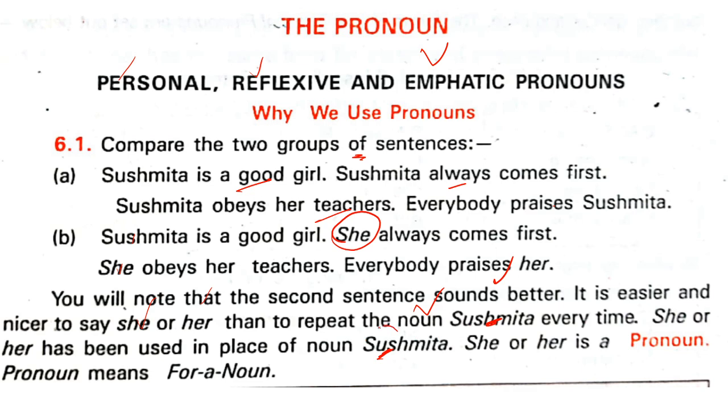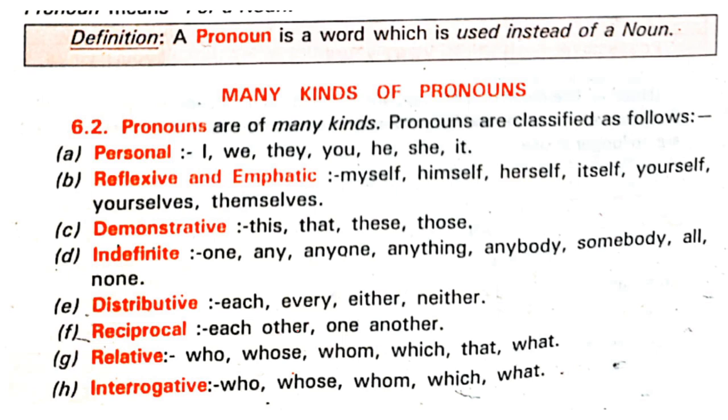Now you have no doubts about nouns, because you know this is a proper noun and she is a pronoun. Okay. She or her is a pronoun and it stands for a noun. For a noun means in place of a noun. These are all just the revision of your smaller classes. Definition of a pronoun. The pronoun is a word used instead of a noun. Read that quietly. All of you, I will ask you, either from the screen or from the textbook you kept in front of you.